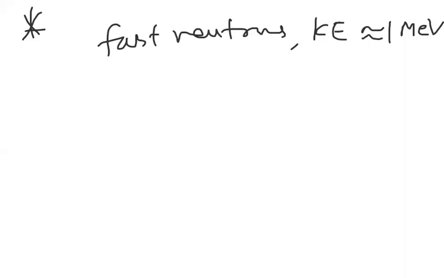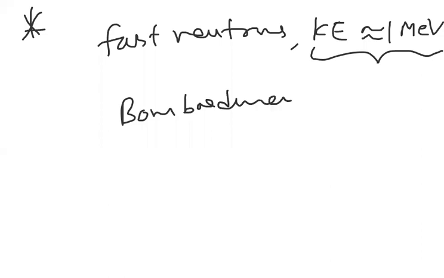In the fission with fast neutrons, the kinetic energy is nearly 1 MeV. Whereas uranium-235 undergoes fission with bombardment not with that much fast neutrons.